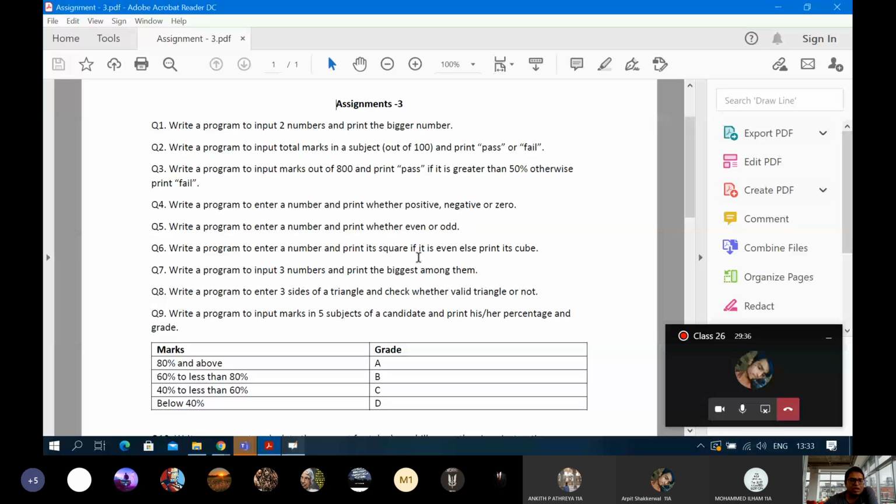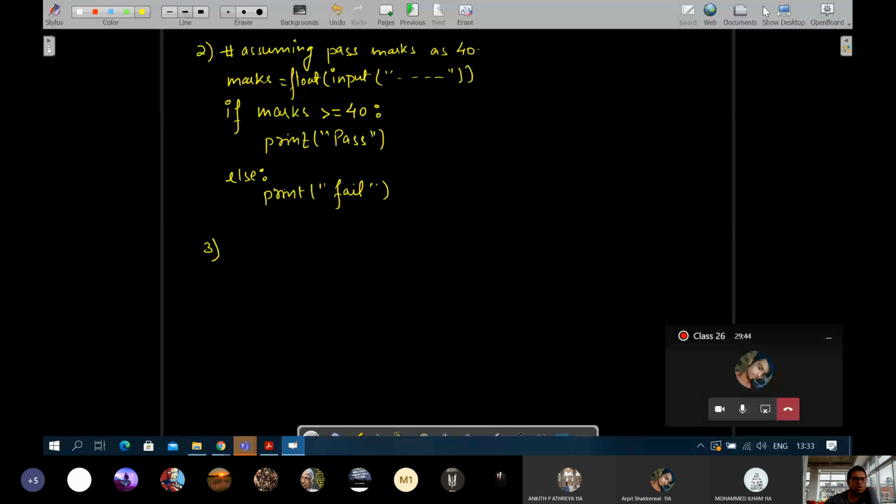It's very simple. Next question is write a program to enter a number and print whether positive, negative or 0. We have done this. So try it out. It will be in last class's whiteboard. So question 3, try it out. Question number 4, done in last class.